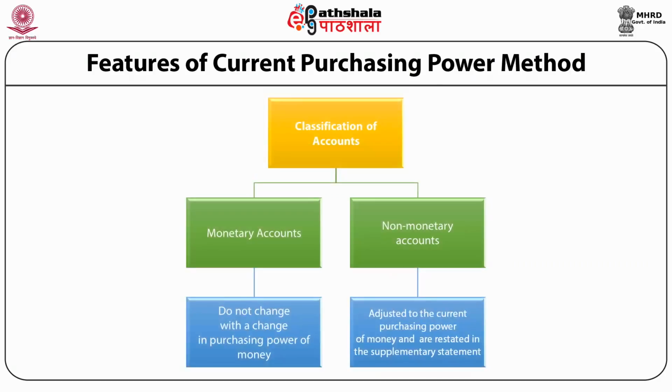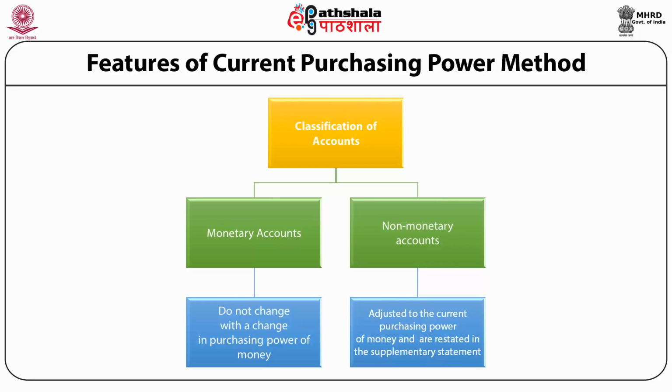Now this figure shows that under current purchasing power method, accounts can be divided into two parts. One is monetary and second is non-monetary. And monetary accounts do not change with the change in purchasing power of money. They are not going to be affected with the changes which are taking place in purchasing power of money.